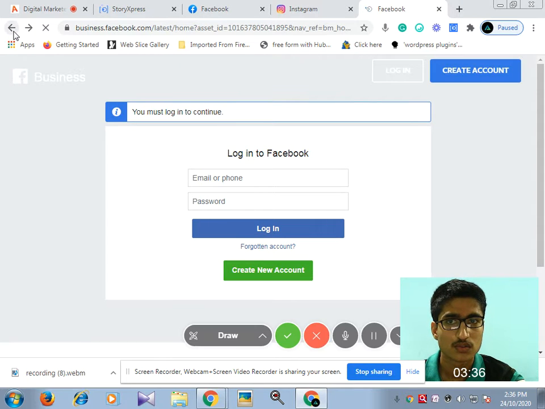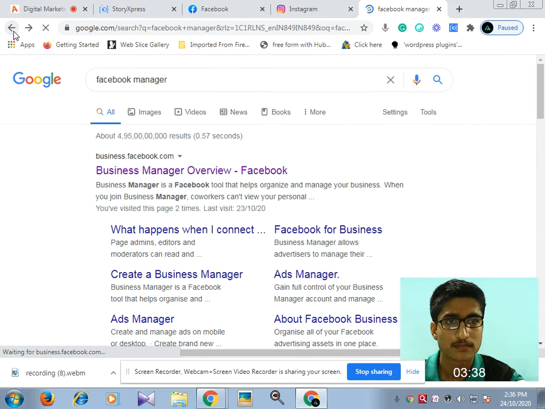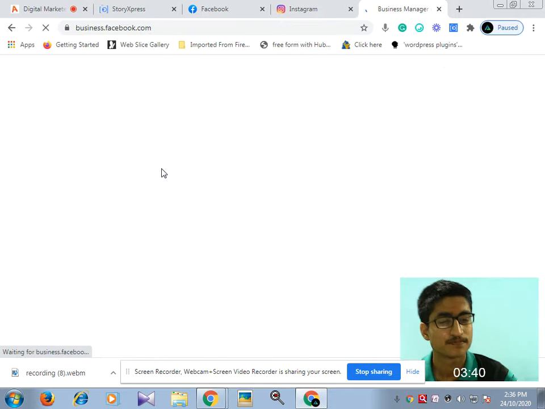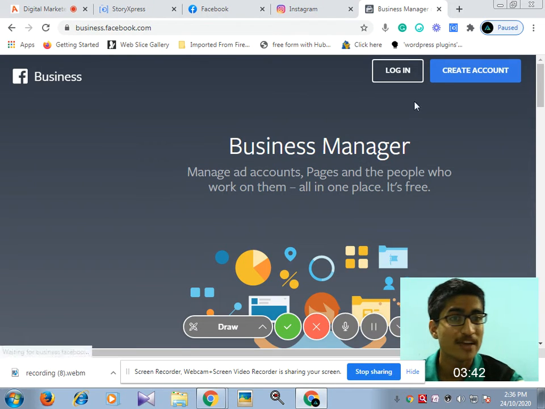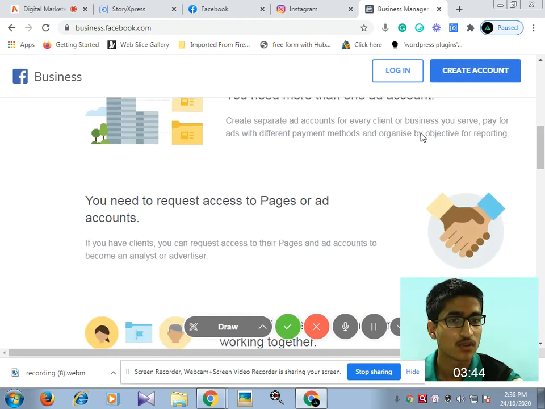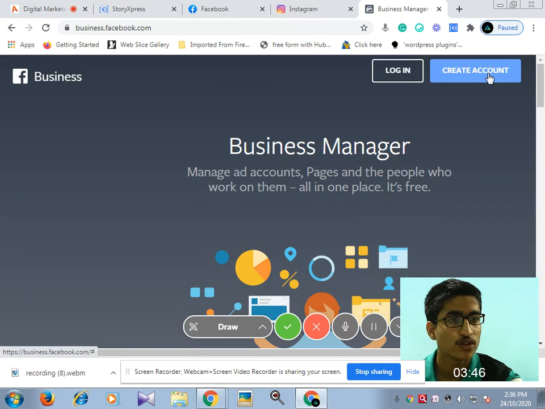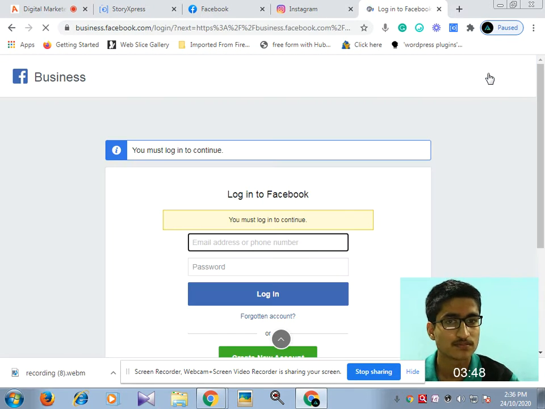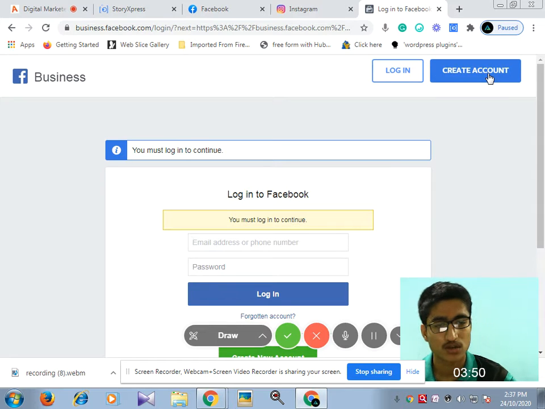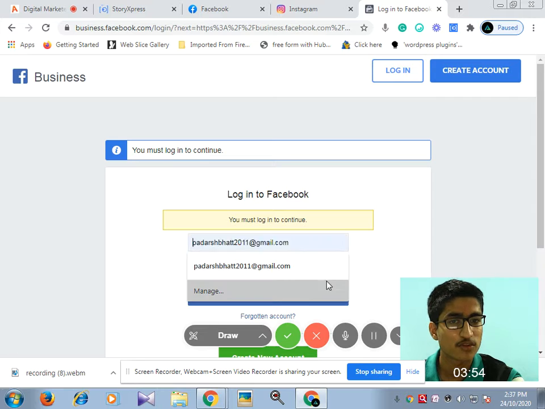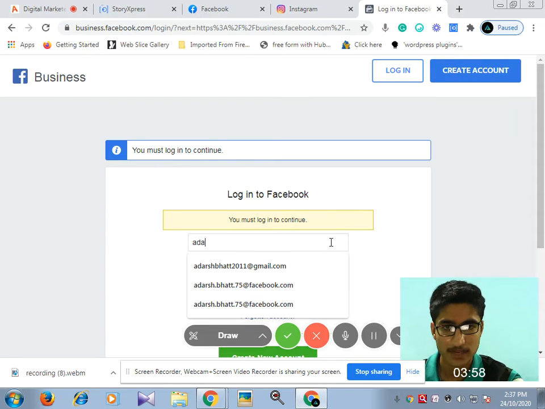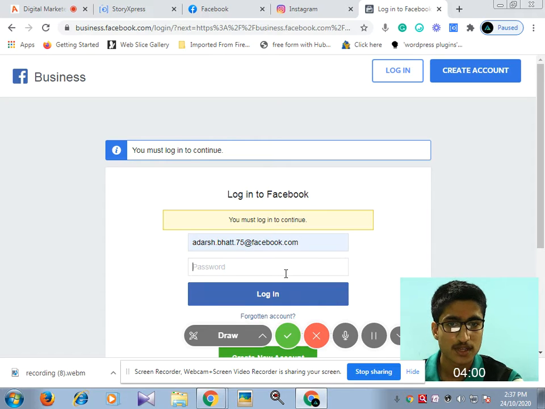So now when I click on this, you will have two options: login and create account. Okay, so what you need to do is click on create account. After creating the account, first you need to have a Facebook account. So you just need to type your Facebook account. So I can type my Facebook account here, and my password.